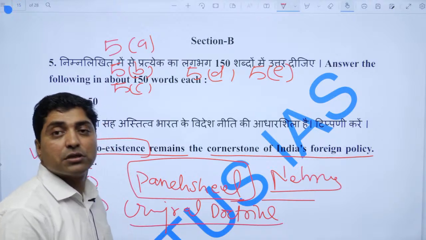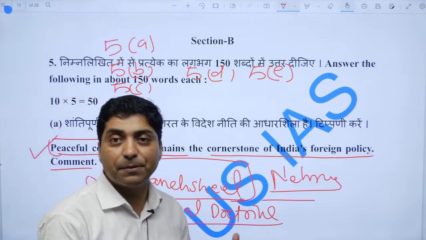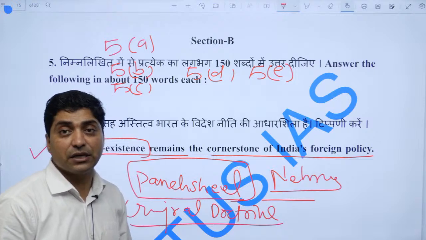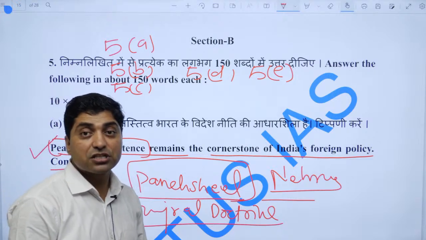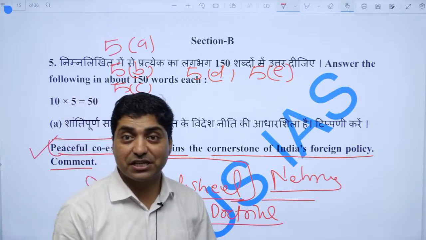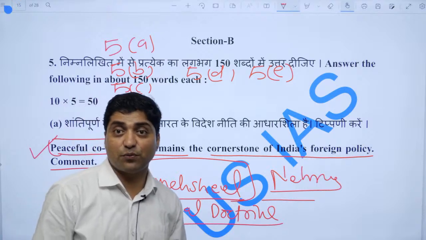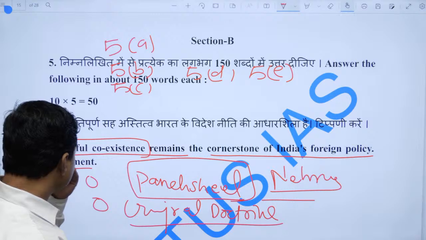India believes that we can coexist, we can help each other, and we cannot intervene in each other's internal matters, because as Atal Bihari Vajpayee said, we cannot change our neighbor. We can change our friend, but we cannot change our neighbor, right.